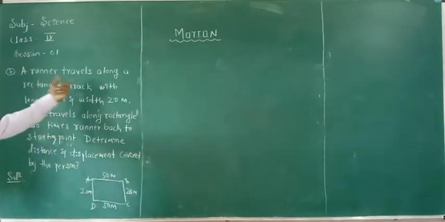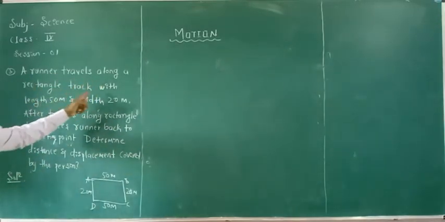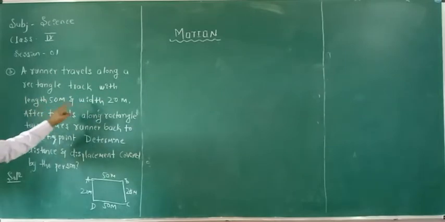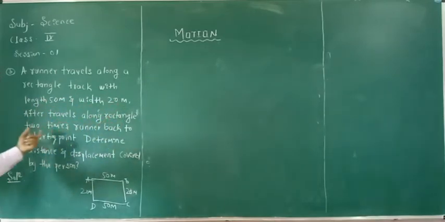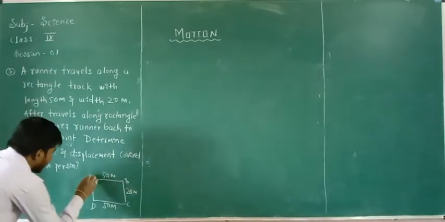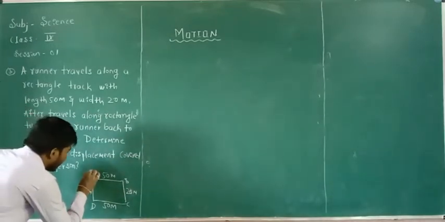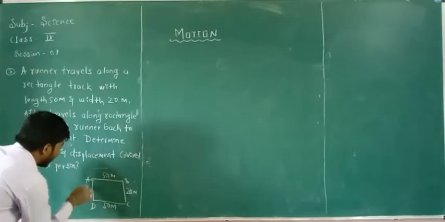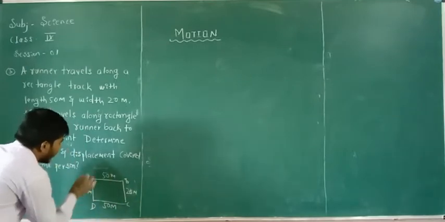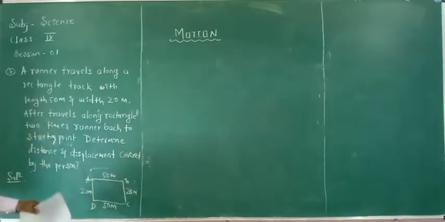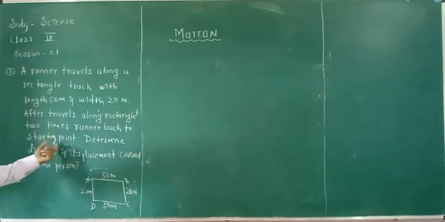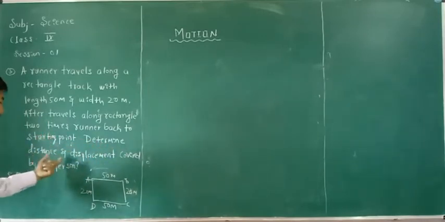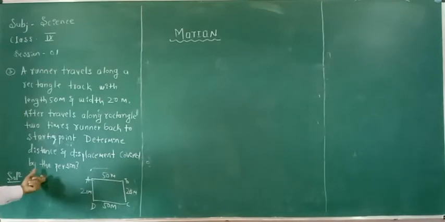A runner travels along a rectangle track with a length of 50 meter and width 20 meter. After traveling along the rectangle 2 times, he starts his walking from the point A, covers 1 round and 2 rounds, and is back at the starting point. Determine the distance and the displacement covered by the person.